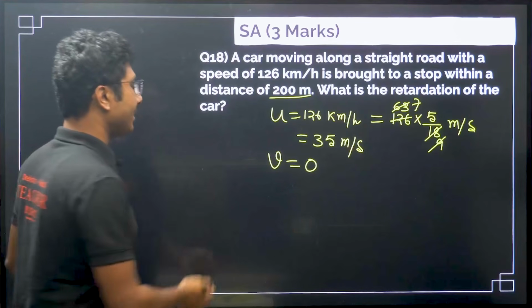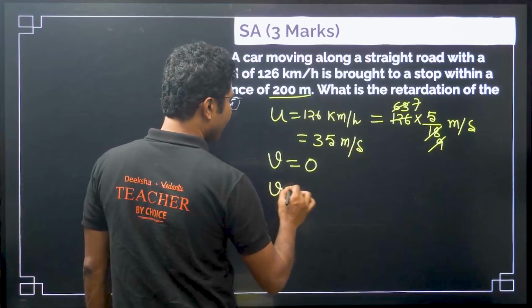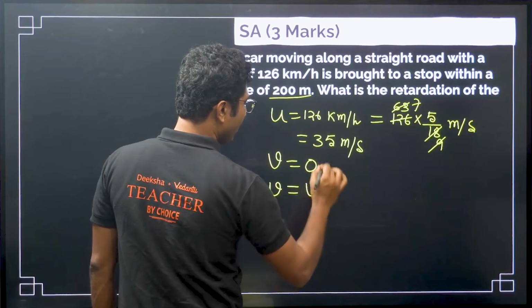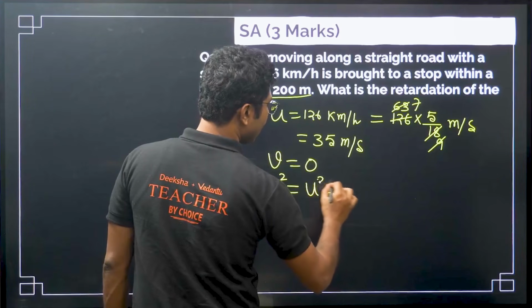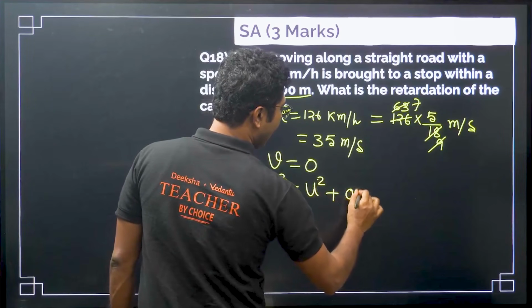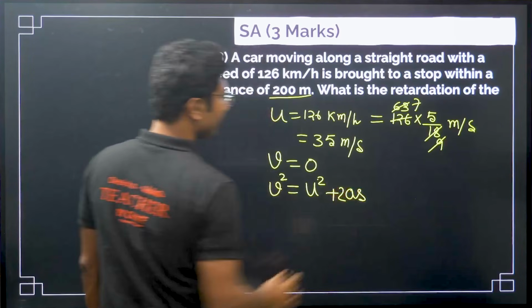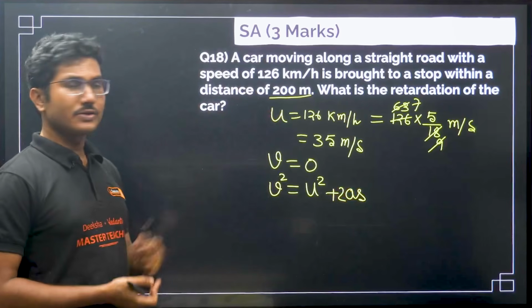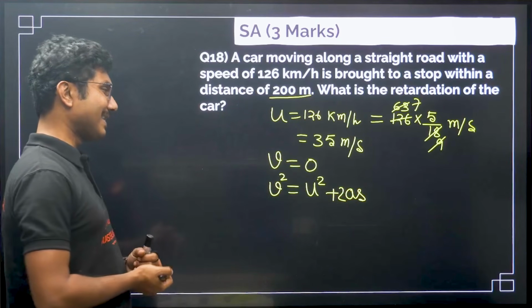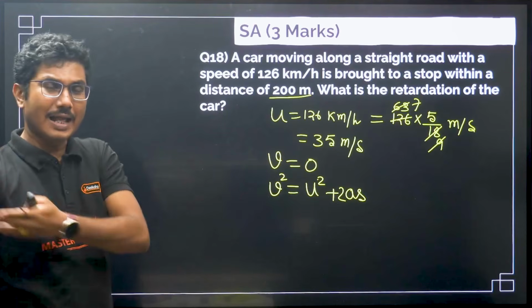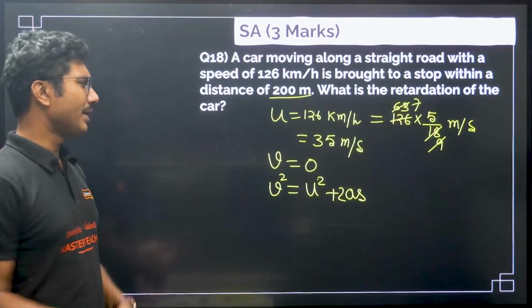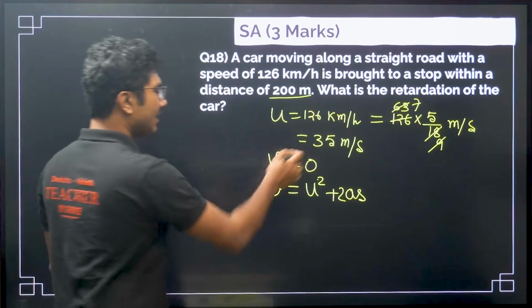Both are fine. I am going to use the basic formula V square equals U square plus 2AS. I am using a plus sign over here. I will get a negative acceleration and then I will call it retardation. Anyway, both are fine. So now let's put in the values.